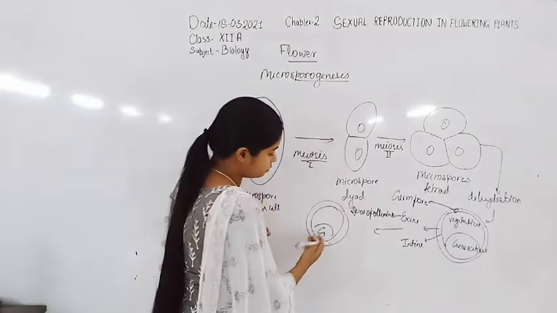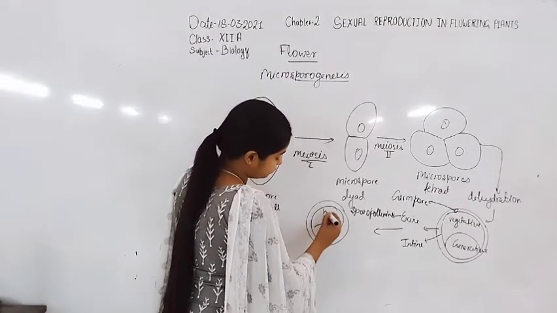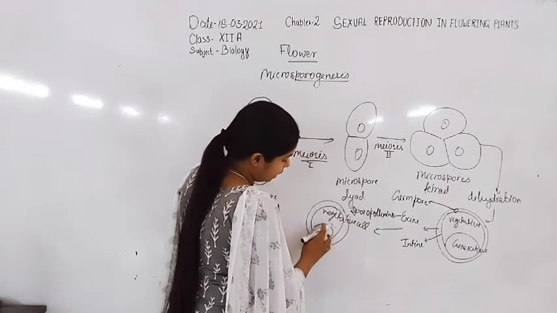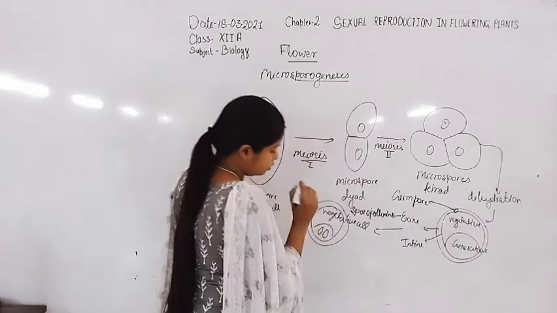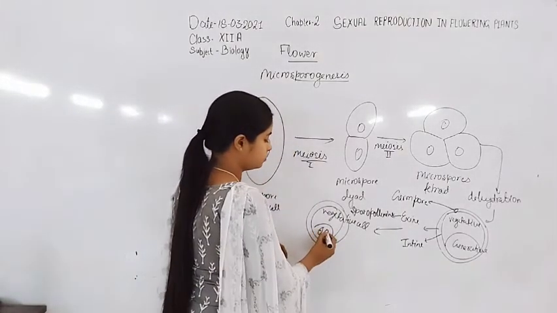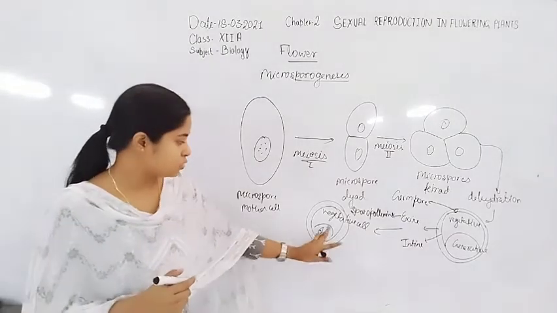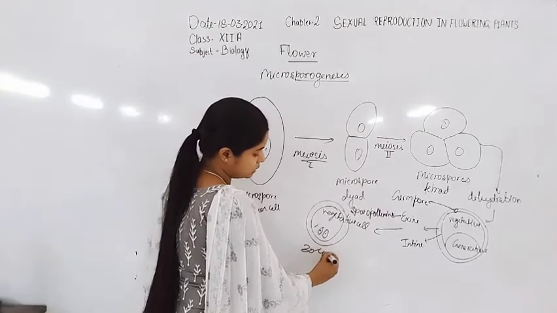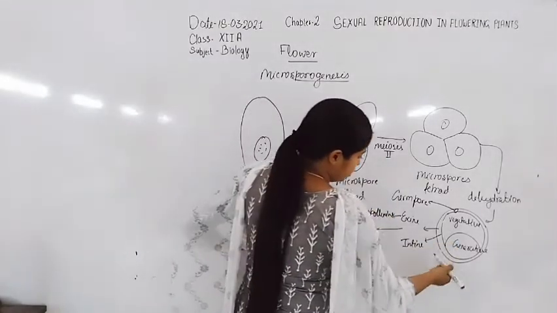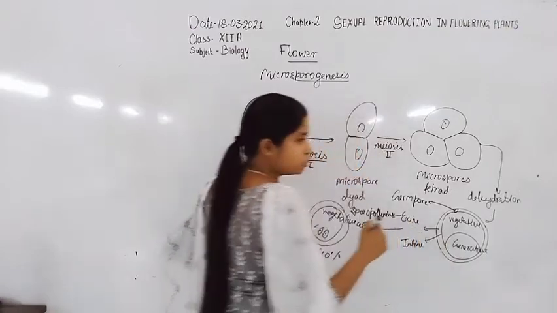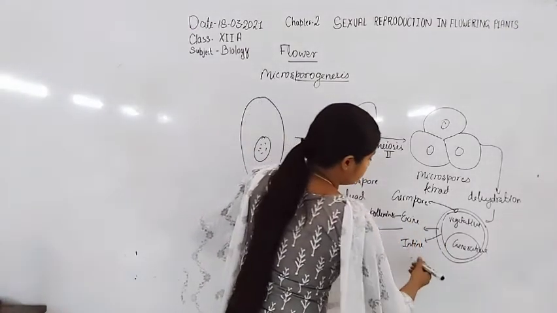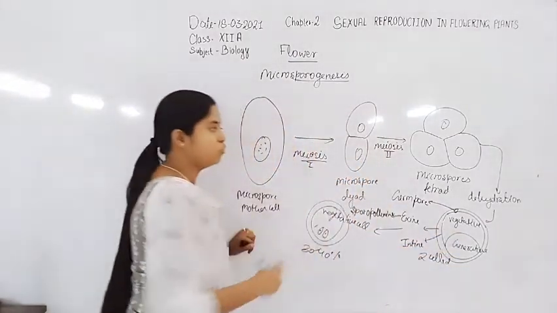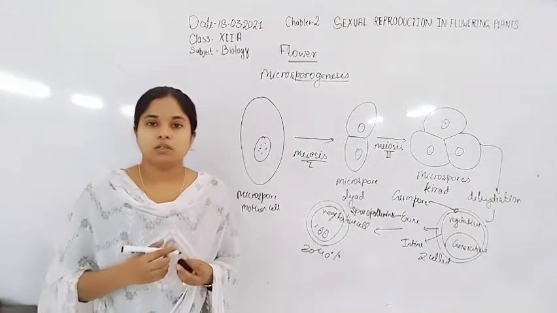So here will be the vegetative cell and here are the 2 sperm. So this is known as the 3 cell stage. So 30 to 40% dehisce at the 3 cell stage, and the rest of the angiosperms undergo dehiscence or dispersal at the 2 cell stage. So it will happen at the 2 cell stage and also at the 3 cell stage. So this is about the